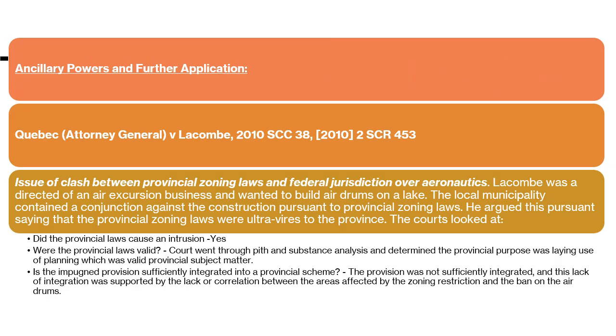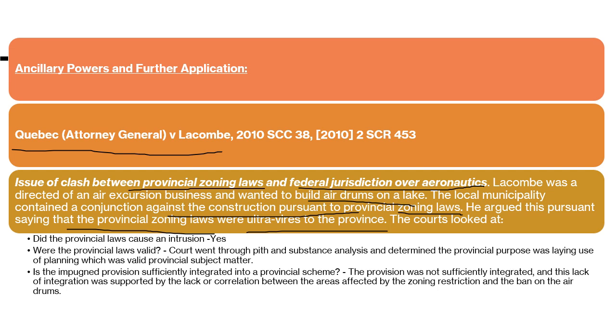So let's apply this ancillary power rule in one more case: Quebec Attorney General versus Lacombe, which we discussed earlier. Here we are providing the details. There was an issue of clash between provincial zoning law and federal jurisdiction over aeronautics. Lacombe was a director of an air excursion business who wanted to build airdromes on a lake. The local municipality obtained an injunction against the construction pursuant to provincial zoning law. He argued that the provincial zoning law was ultra vires to the province.